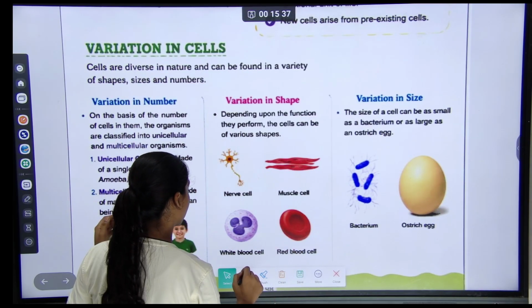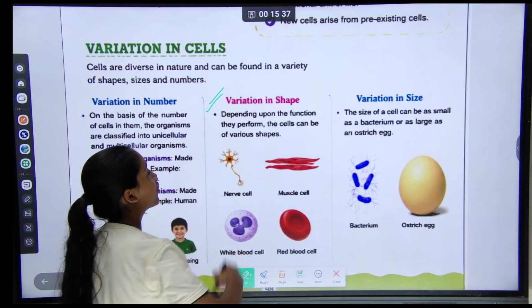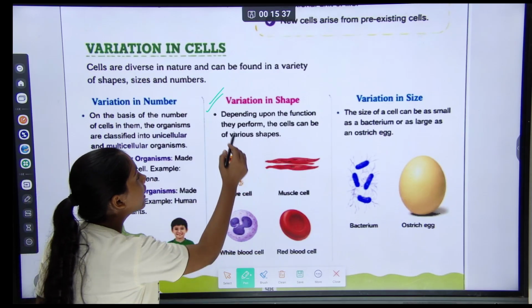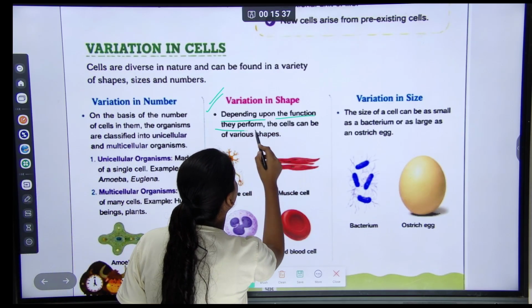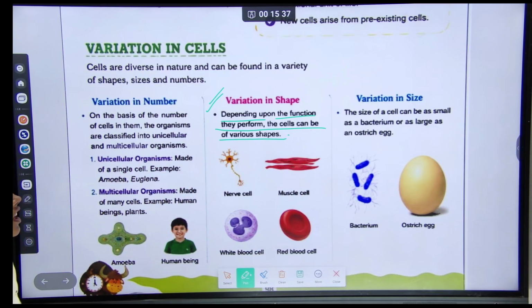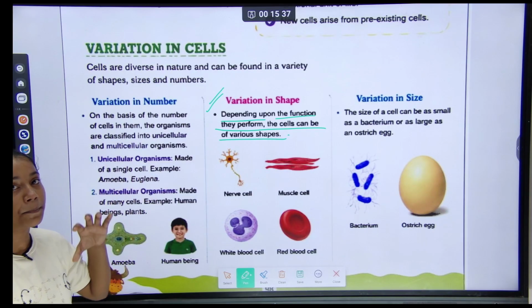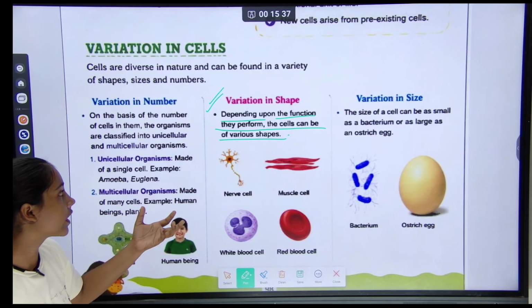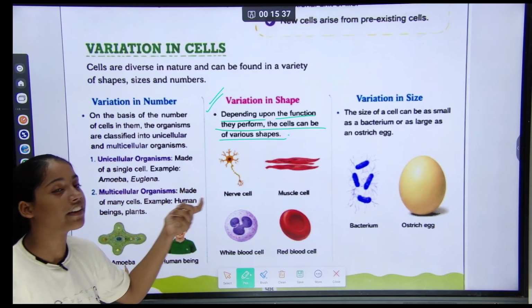So the next topic was variation in shape. Depending upon the function they perform, the cell can be of various shapes. This depends on the functions they perform. Okay, the cells can be of various shapes.